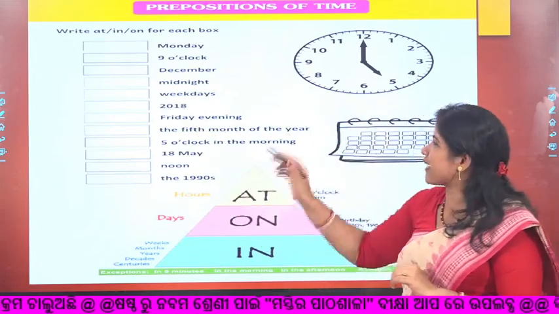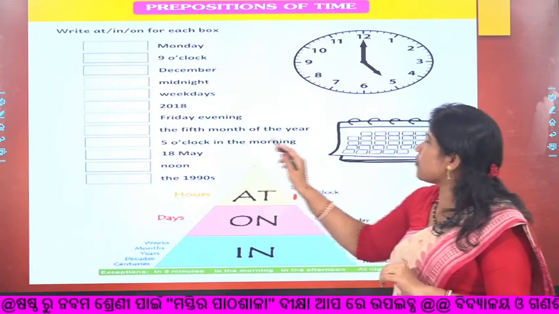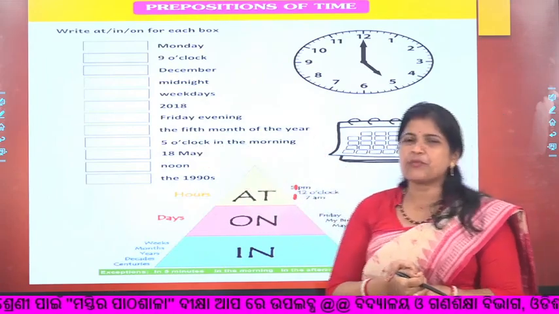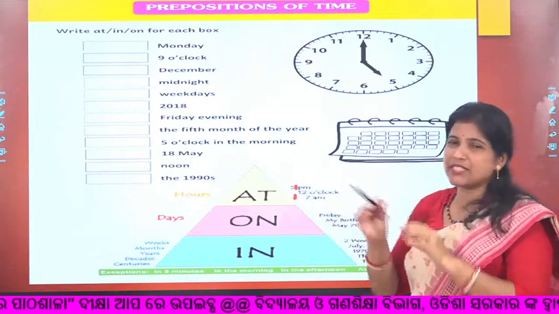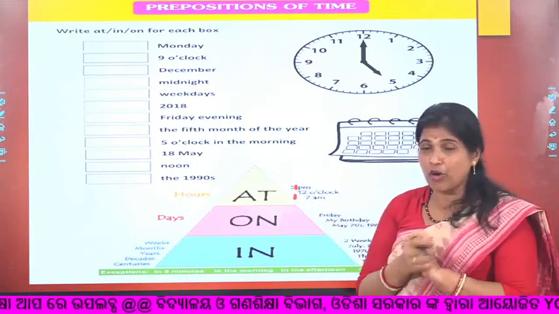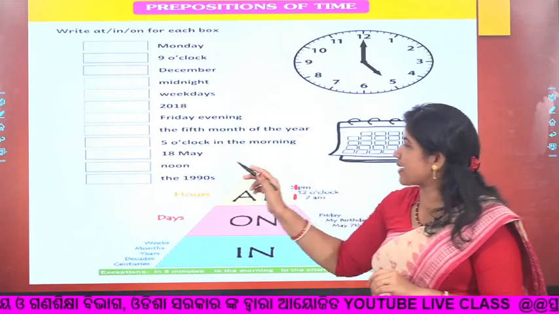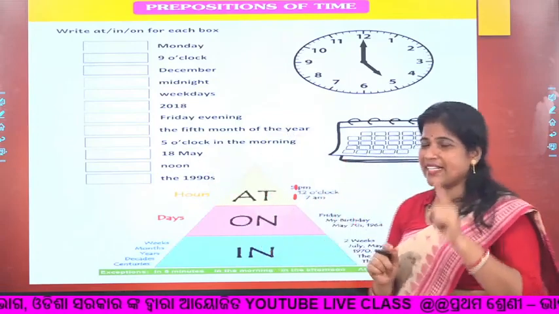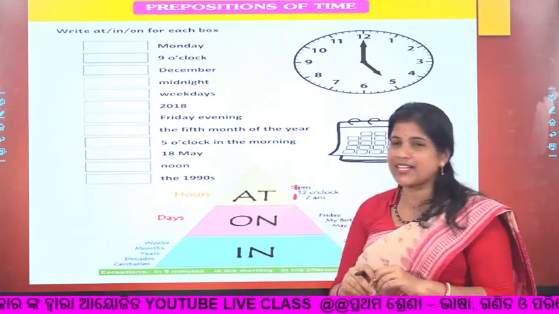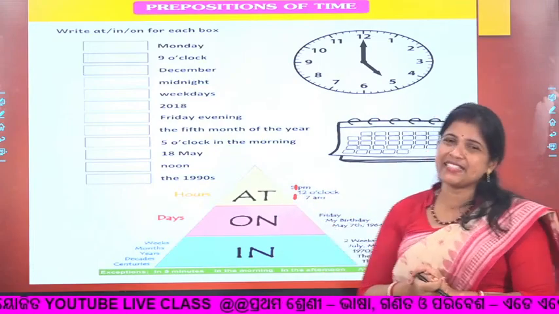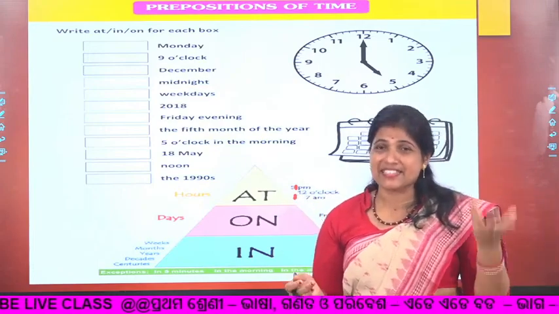On Friday evening. Dash the 5th month of the year. The 5th month of the year indicates a year or month, so, in. Dash 5 o'clock. 5 o'clock means at. Dash 18 May. Date means on. Dash noon. At noon. Dash the 1990s. Again it is a year. So, in.